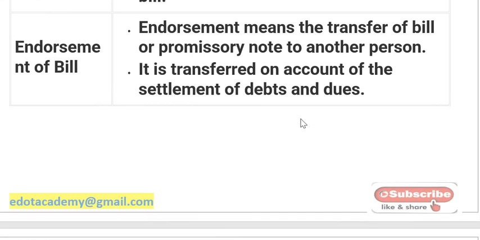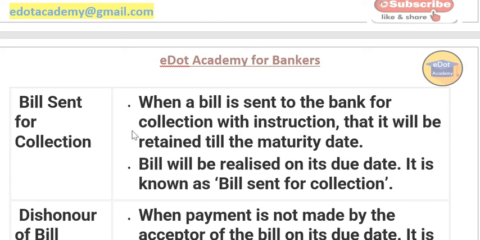Correct. Now next, bill sent for collection. When a bill is sent to the bank for collection with the instruction that it will be retained till the maturity date, it means the drawer or drawee, whoever is holding the bill, sends it to the bank with instructions: you keep this bill till maturity and on the due date you encash it.